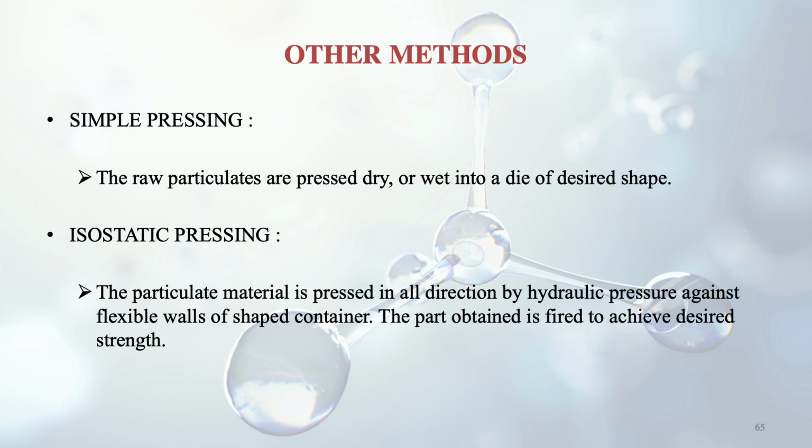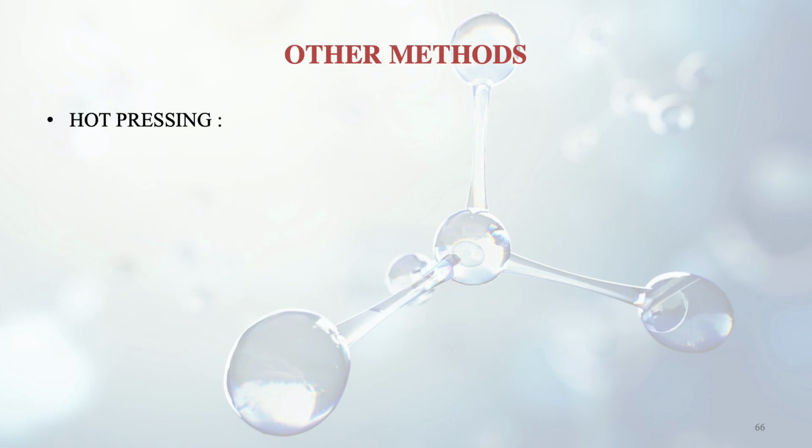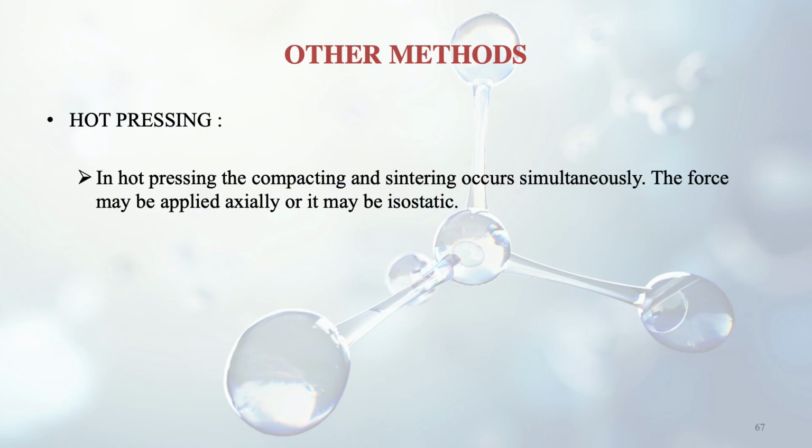So we take a shaped container, and we apply pressure from all directions equally. The part obtained is fired to achieve the desired strength. And the final method is hot pressing. In hot pressing, the compacting and sintering occur simultaneously. The force may be applied axially or it may be isostatic.